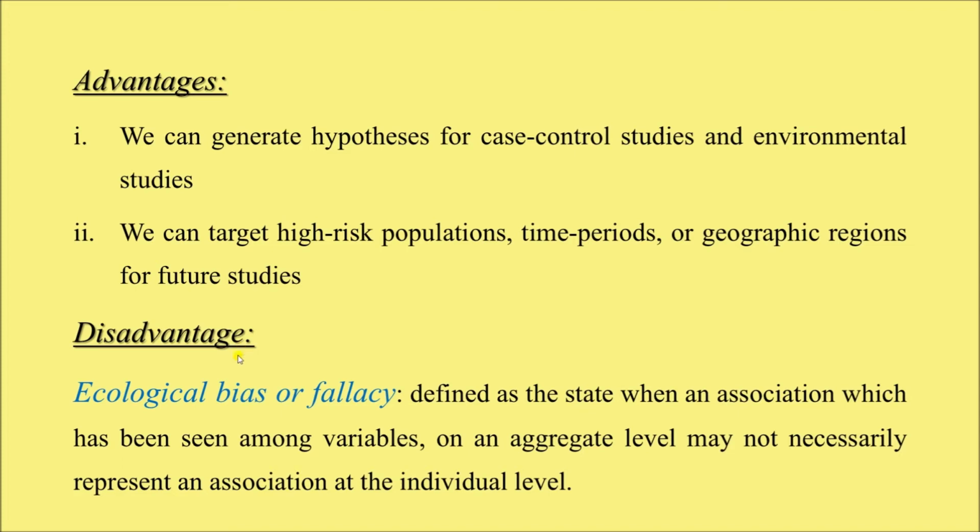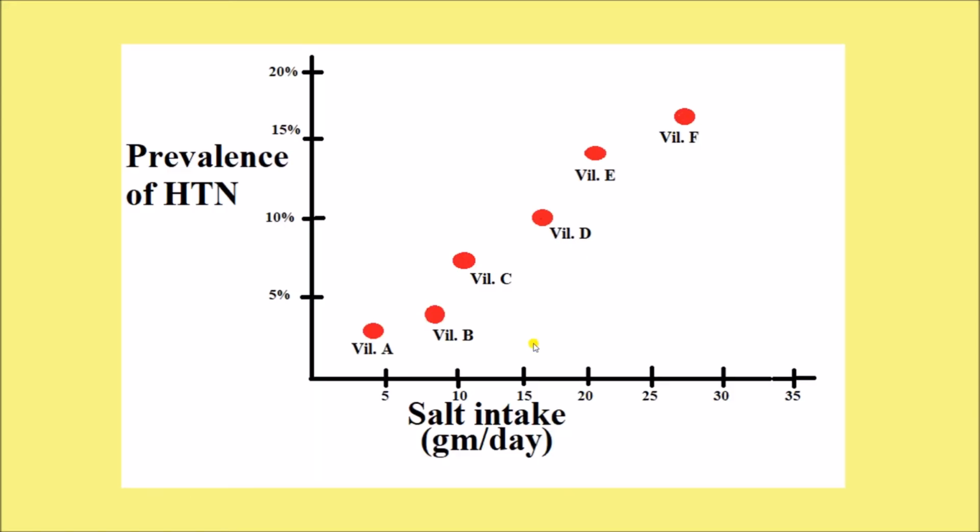What is the disadvantage? The disadvantage is ecological bias, also known as ecological fallacy. Suppose in village F, the mean salt intake is very high and so is the prevalence of hypertension.